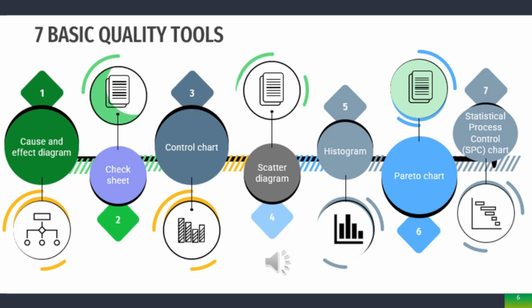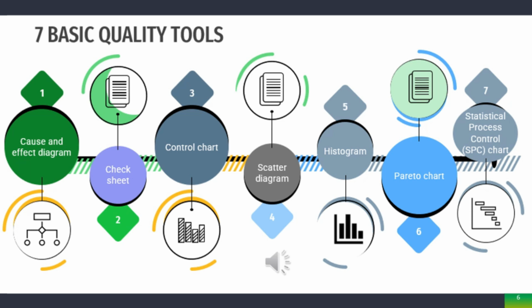Third, control chart, which is the graph used to study how a process changes over time by comparing current data to historical control limits, leads to conclusions about whether the process variation is consistent or is unpredictable. Fourth, scatter diagram, which is a graph pairs of numerical data, one variable on each axis, to look for a relationship.